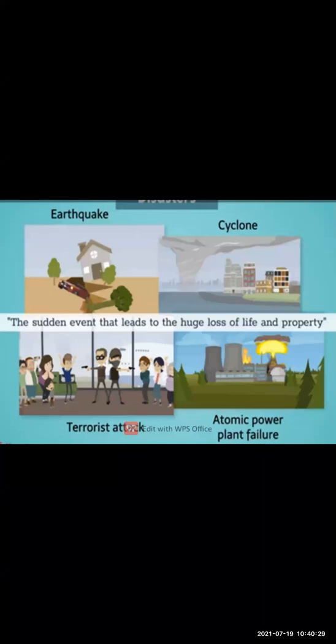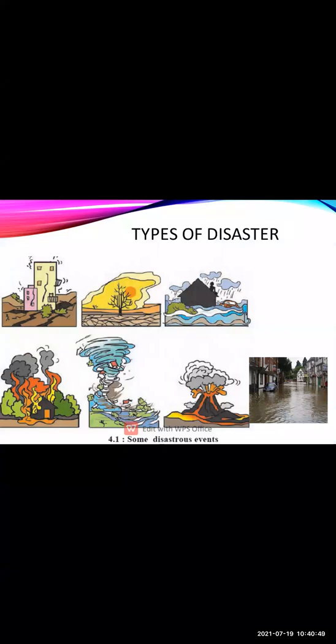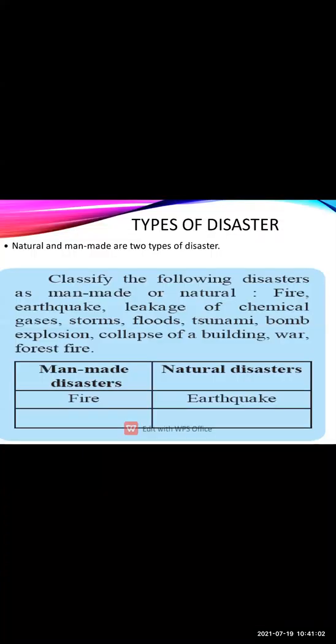Disasters are of two types, that is man-made disasters and natural disasters. Okay, examples of natural disasters are earthquake, cyclone, droughts, floods, fires, storms and volcanic eruptions. All these are examples of natural disasters.